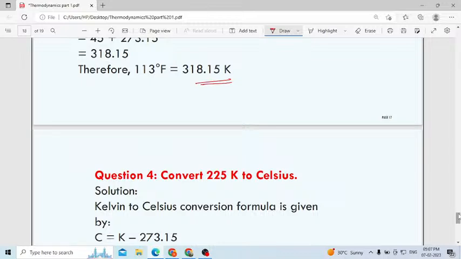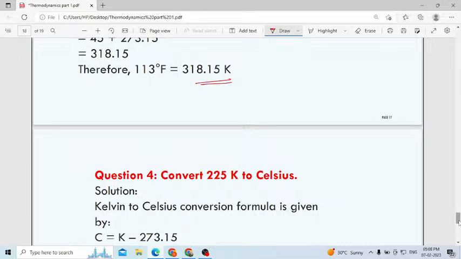I am planning to do one more class in the same science. Okay. We will see the next one. Solve this one.